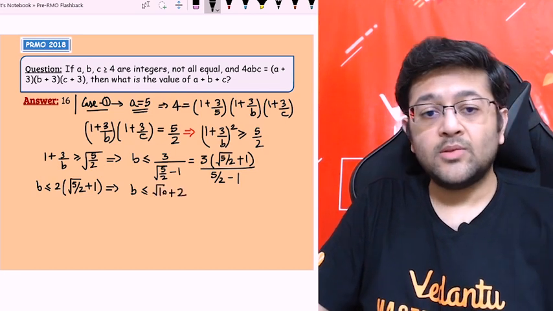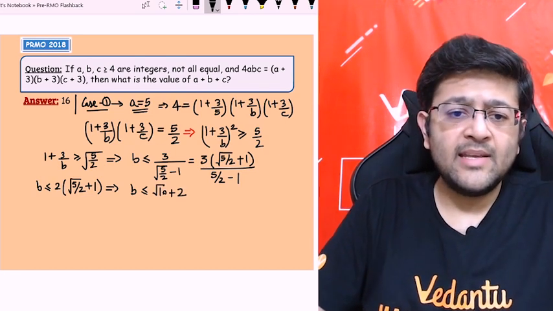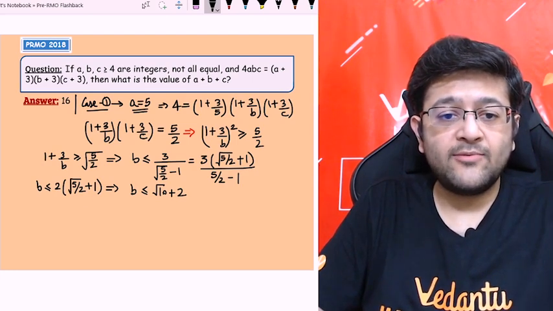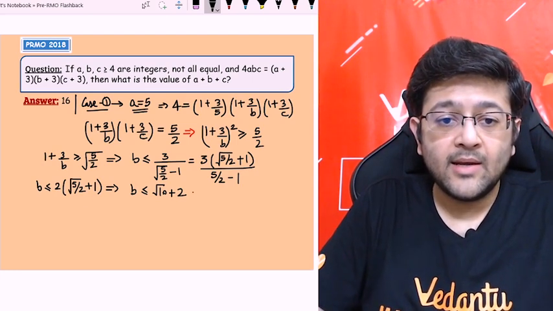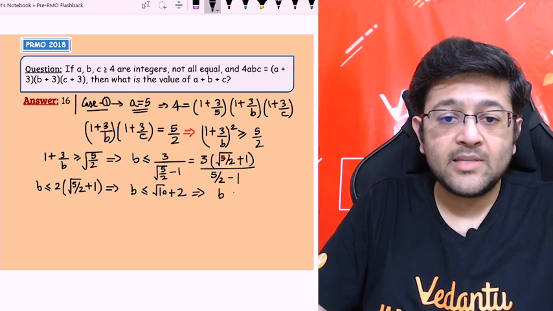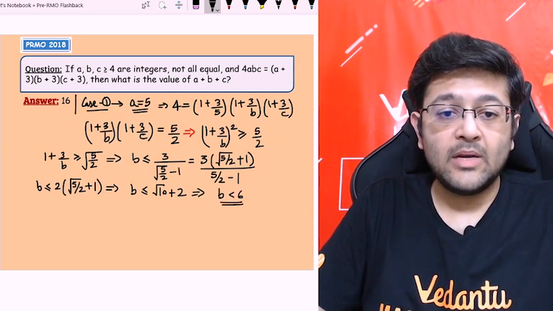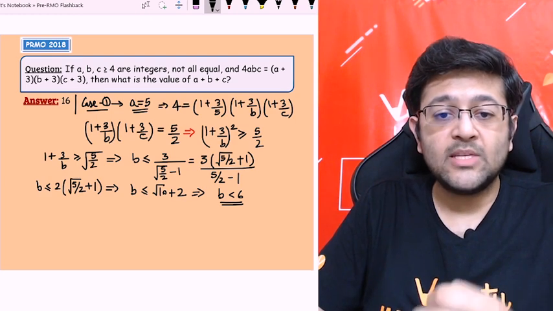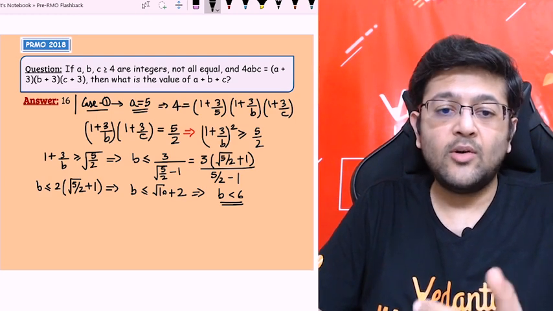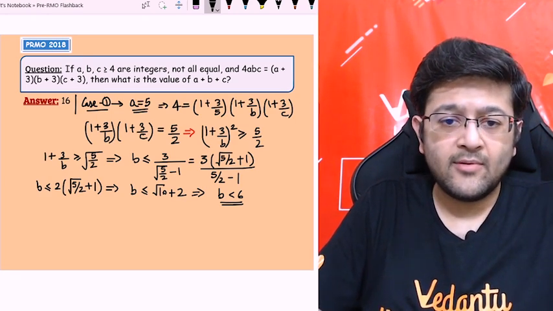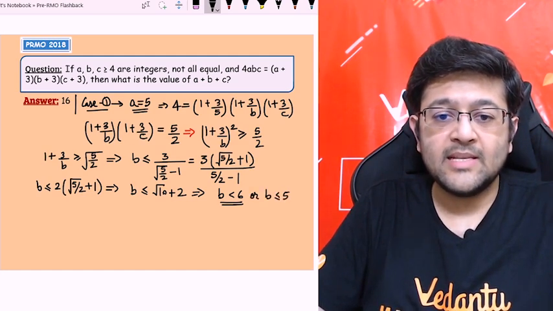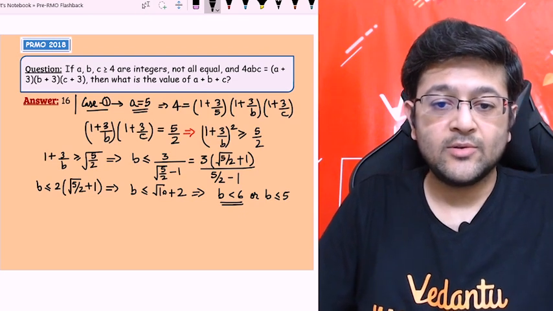plus 2. So बच्चों अब आप देख सकते हो, root of 10 is nearly 3 point something, plus 2 is 5 point something. You will get some value, right? So I can surely say that b must be less than 6 again, right? Because this value will be between 5 and 6, I can say b must be surely less than 6. Or you can also say b is less than or equal to 5. That is the same thing. These two expressions mean the same thing, right? Because b is an integer also.